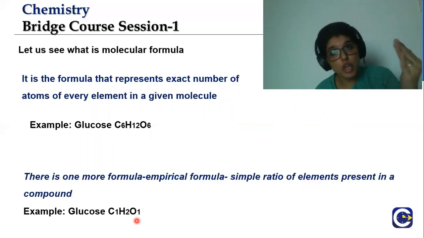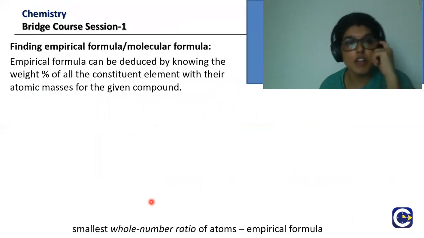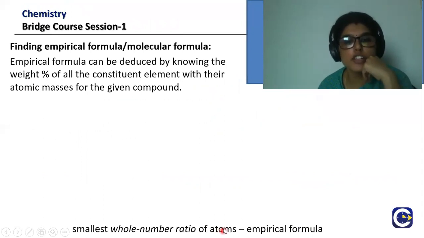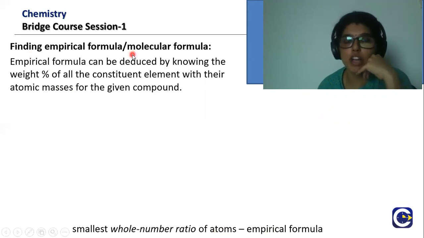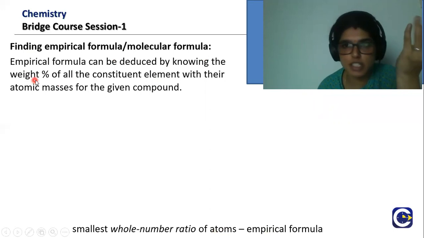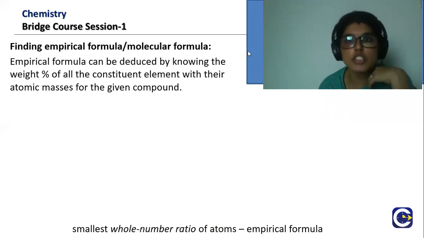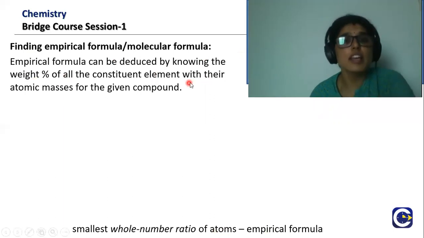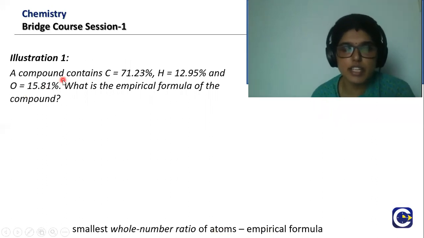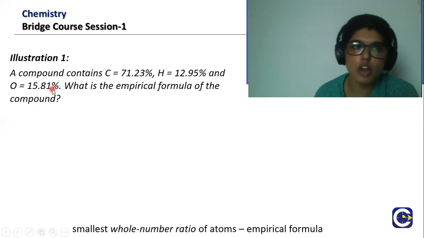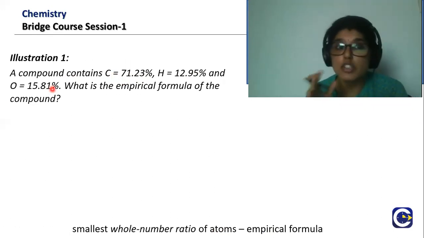In order to find the molecular formula, we need the empirical formula. The smallest whole number ratio of atoms will give you the empirical formula. For finding the empirical formula, we need to know the weight percent or the weight present in each constituent atom, along with their atomic masses. So how do we do it? Let's look at an example. There is an illustration given here. A compound contains 71.23% of carbon, hydrogen of 12.95% and oxygen of 15.81%. So this is the weight percentage given for each element.